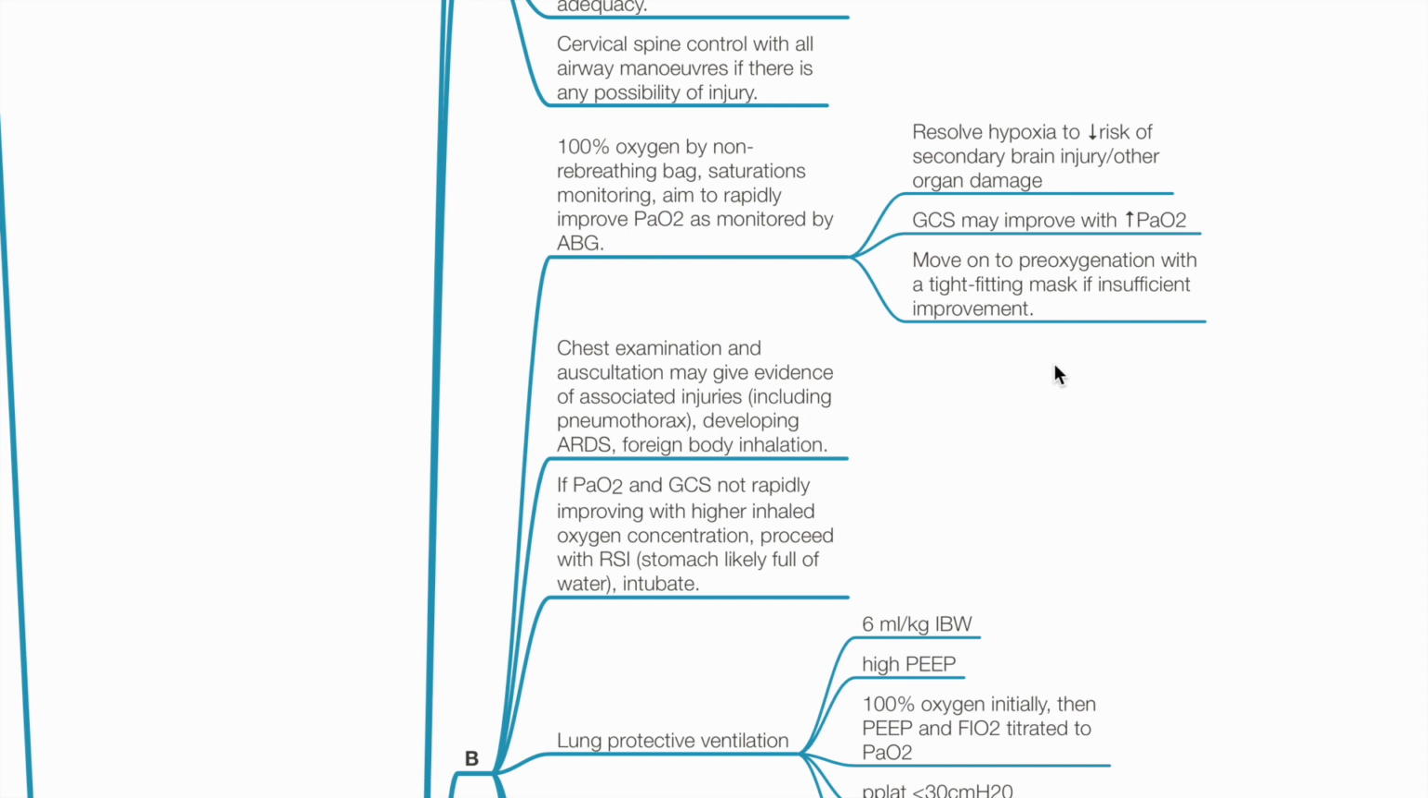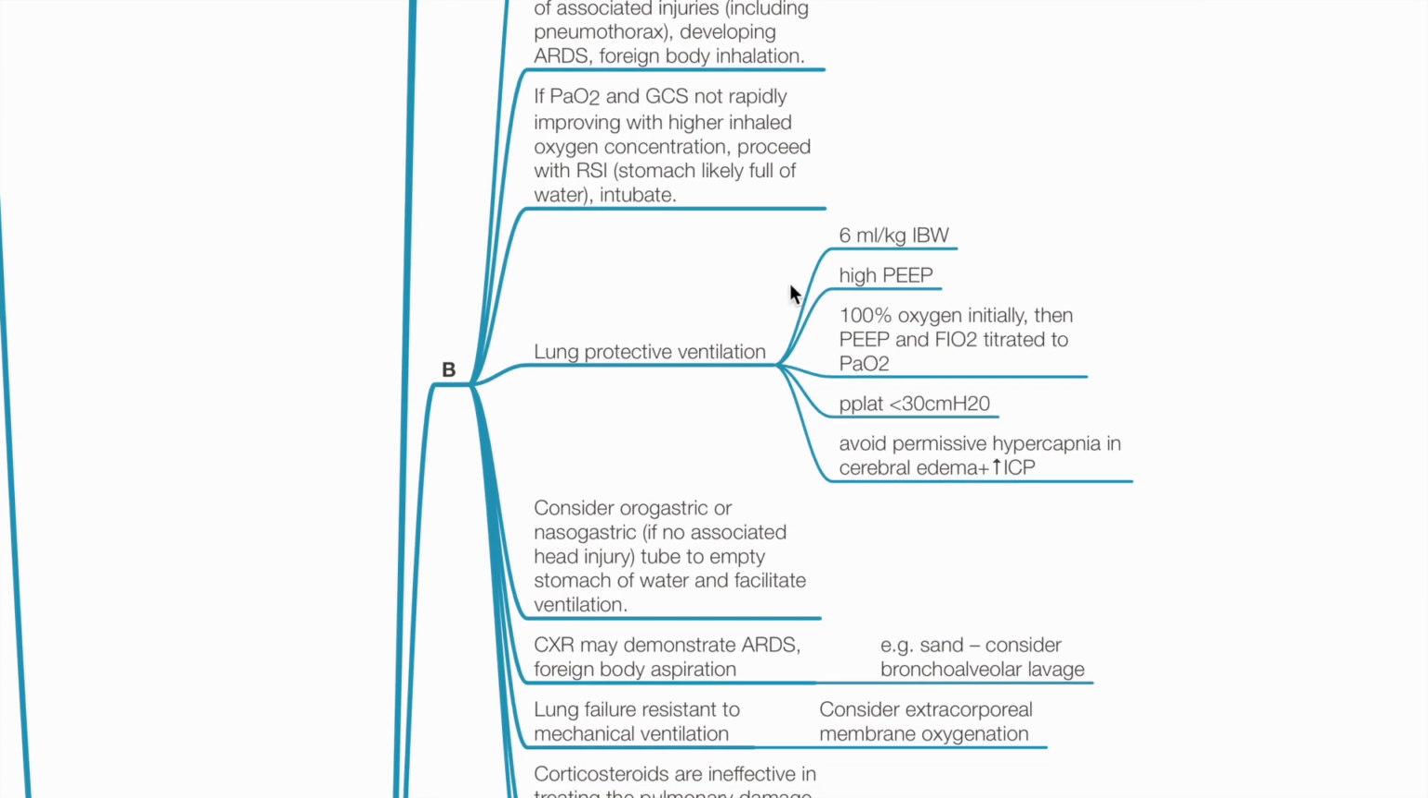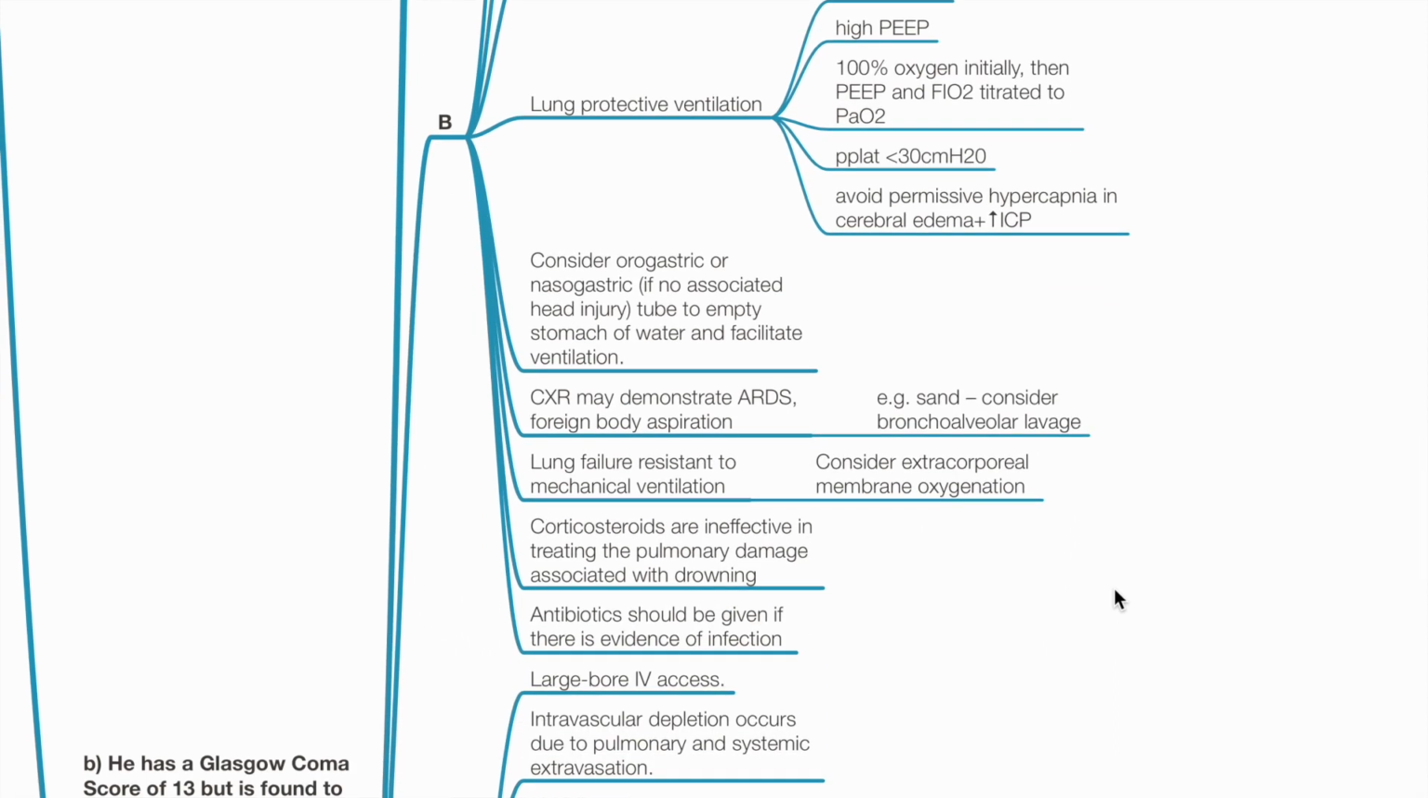Chest examination and auscultation may give evidence of associated injuries such as pneumothorax, ARDS, or foreign body inhalation. If PaO2 and GCS not rapidly improving, proceed with RSI, intubation and mechanical ventilation, lung protective ventilation with 6 mL per kg ideal body weight for tidal volume, high PEEP, 100% oxygen initially, then titrate PEEP and FiO2 to achieve target PaO2, ensure P plateau less than 30 cm H2O, avoid permissive hypercapnia in the presence of cerebral edema and raised ICP. Consider orogastric or nasogastric tube to empty the stomach of water and facilitate ventilation.